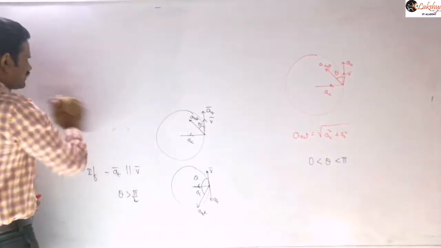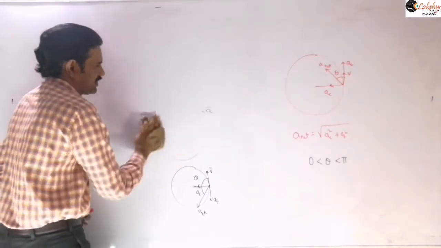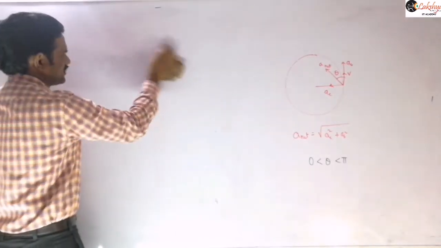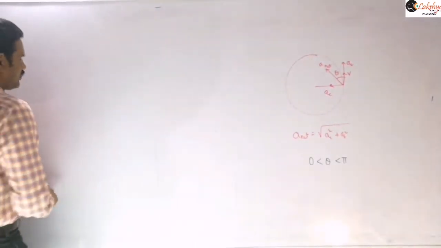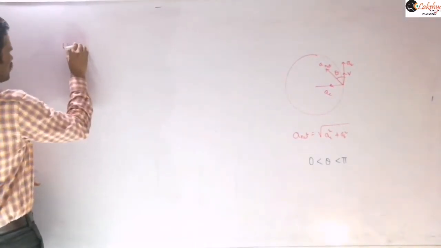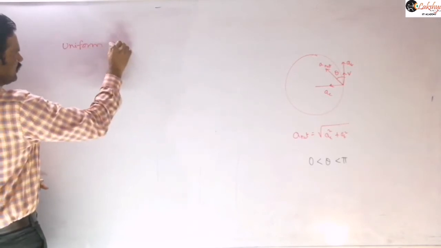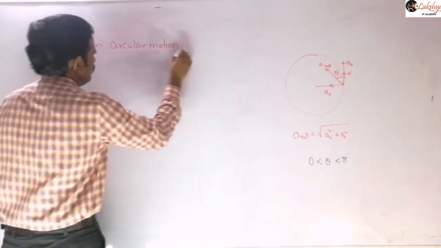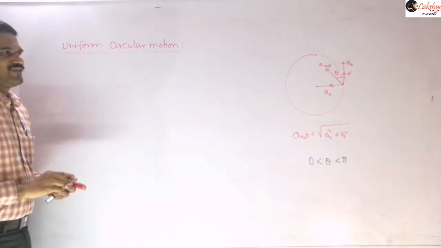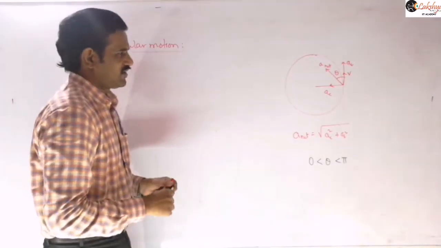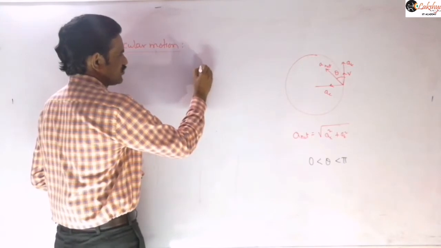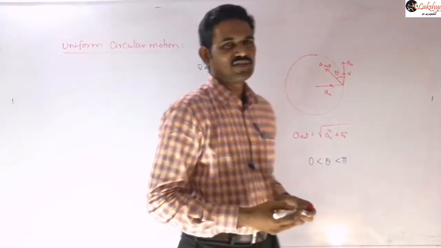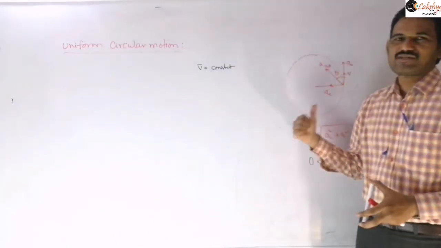Then next we discussed that there are two types of circular motion: one we call uniform circular motion, and the other is non-uniform circular motion. First let us write uniform circular motion. Generally we discussed uniform motion in kinematics. In kinematics, the motion of the object is said to be uniform when V bar is constant, that is, when the velocity of the object is constant, the object is said to be in uniform motion.